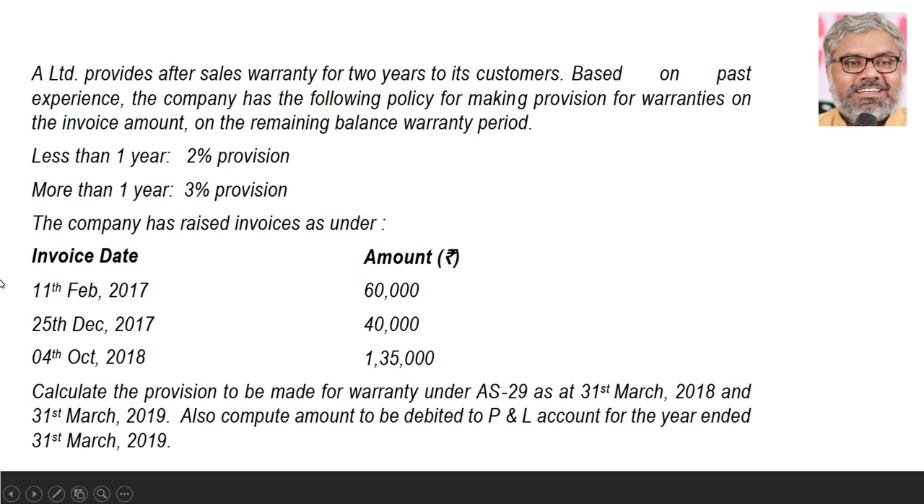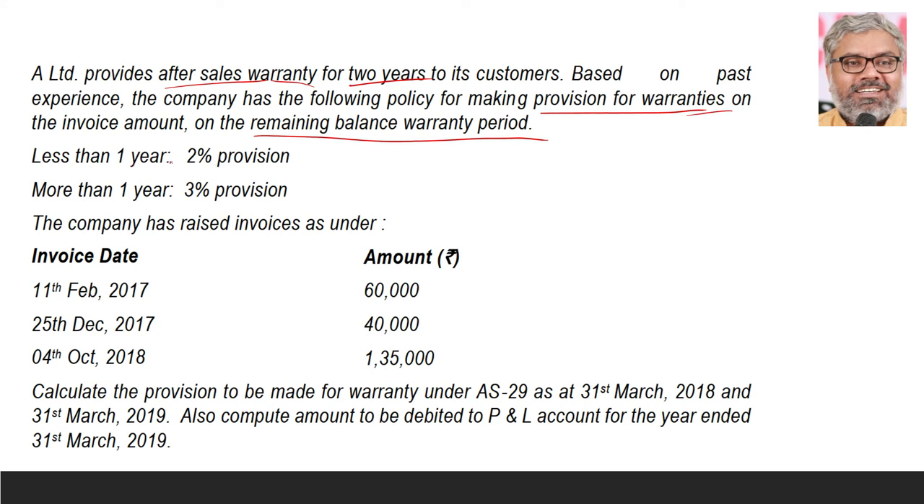And this question was also given in earlier examinations. A Limited provides after-sales warranty for 2 years to its customers. Based on past experience, the company has the following policy for making provision for warranties on the invoice amount on the remaining balance warranty period. So they create a provision for warranties like this.